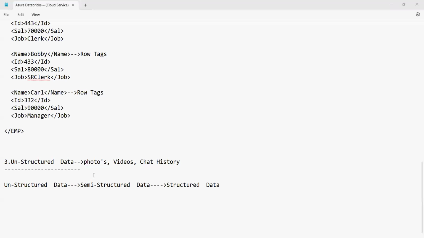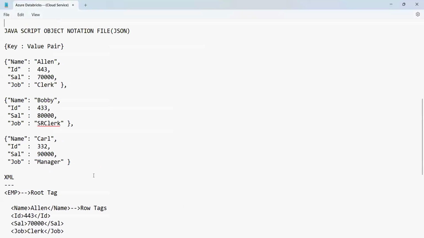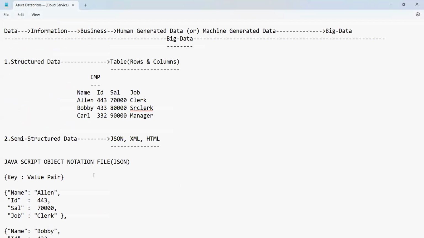Okay. So that's it for the day, guys. If you have any doubts, please let me know. Yes, guys. Any doubts in this? So today we have discussed structured data, semi-structured data, and the unstructured data. And further, guys, we will start with the technicality and the rest of the things from tomorrow onwards. So please respond if you have any doubt.